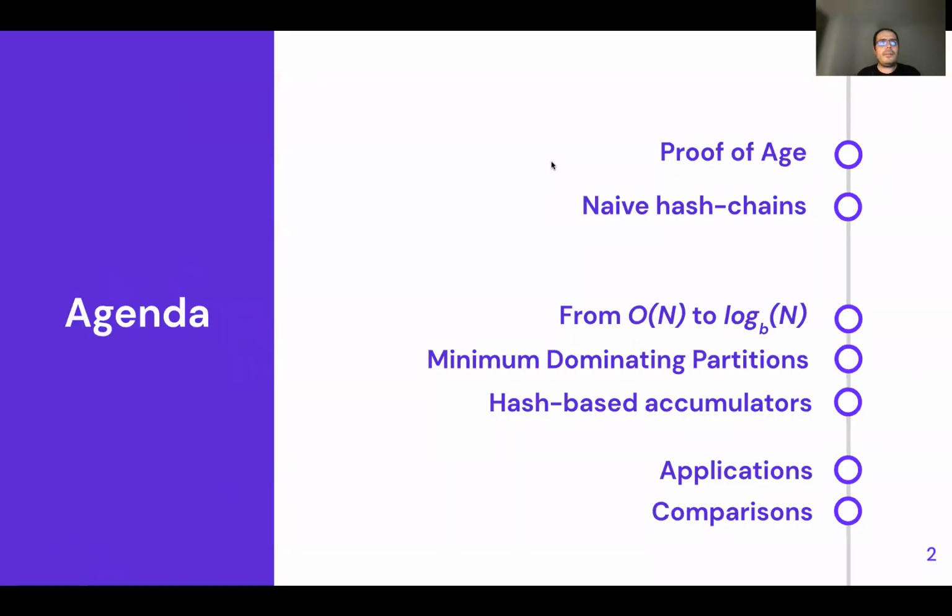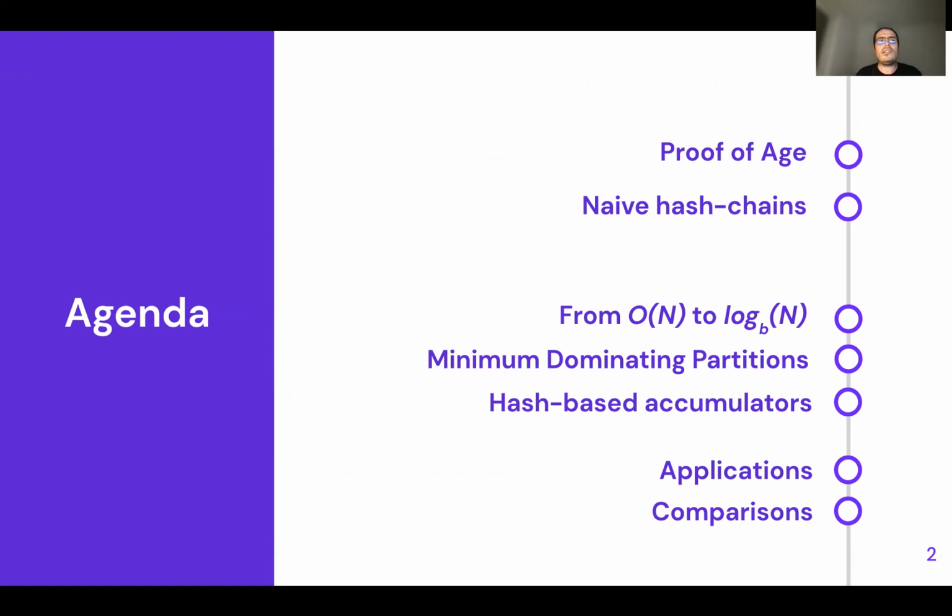We will start with the simplest application of HashWires, which is proving that you are older than some threshold. We will do that by basing our solution on top of Rivest and Shamir's proposal from 1996, and we gradually apply modifications to make the efficiency O(log n). We achieve this by introducing the minimum dominating partition algorithm and also some hash-based accumulators on top of their scheme.